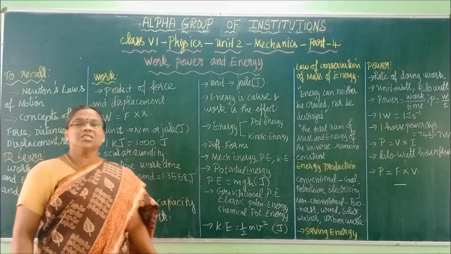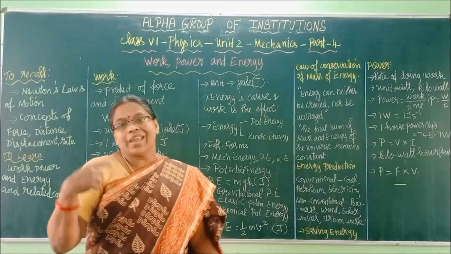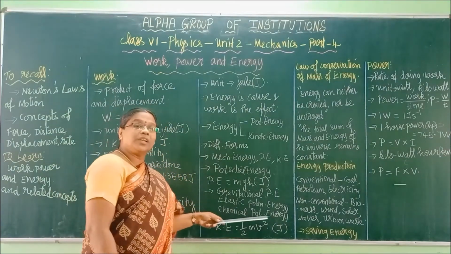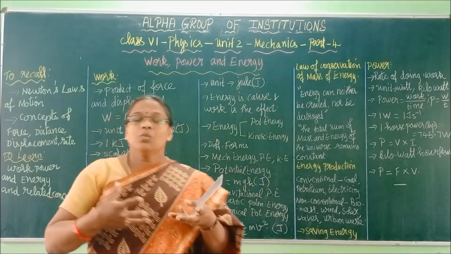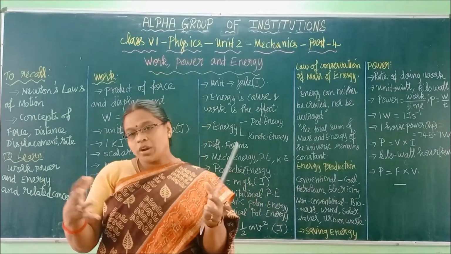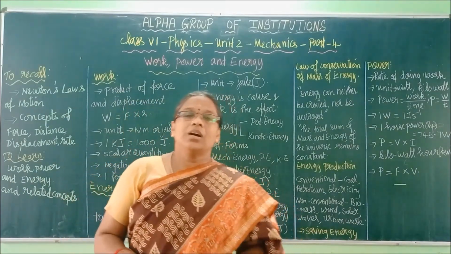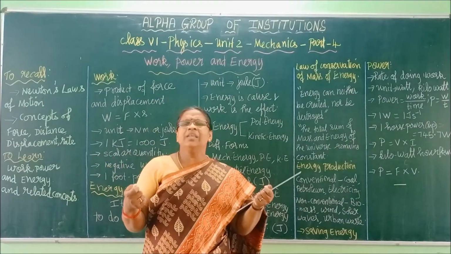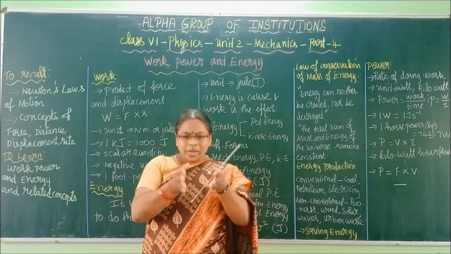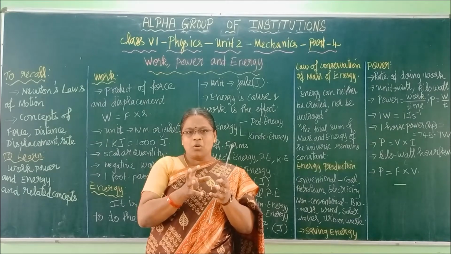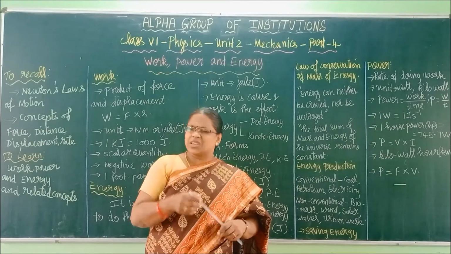Gravitational potential energy is nothing but what the earth exerts on us. Right? And elastic potential energy is what a mechanical body stores in it. For example, even a rubber band, a very simple example. When it is not used, it will have some energy, no? So that is called elastic. Very simple one.